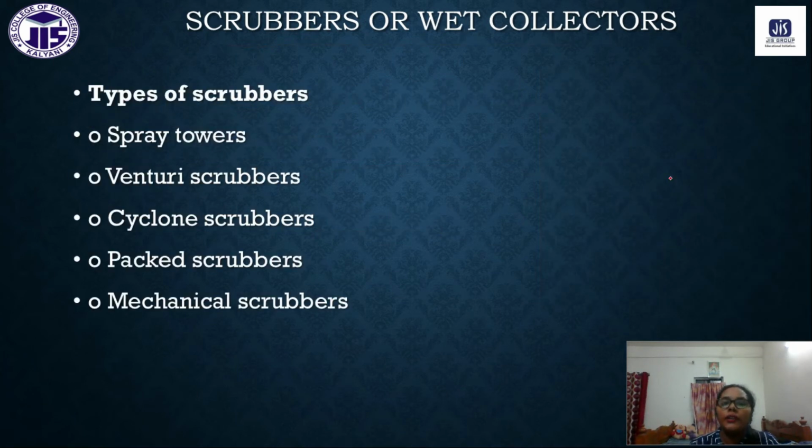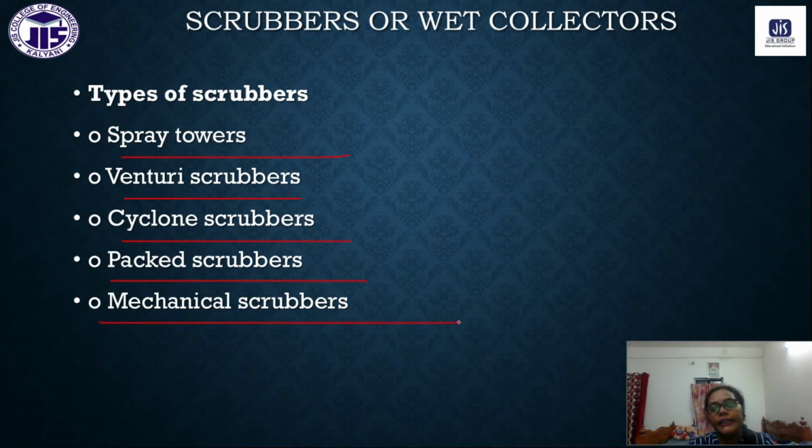What are the types of scrubbers generally we have? That is the spray towers, the Venturi scrubbers, the cyclone scrubber, the packed scrubbers, and mechanical scrubbers. These are the types of scrubbers that we have, but you don't have in detail in your syllabus the working principle of all these scrubbers. So only for your knowledge you should remember what the types of scrubbers are that we have.